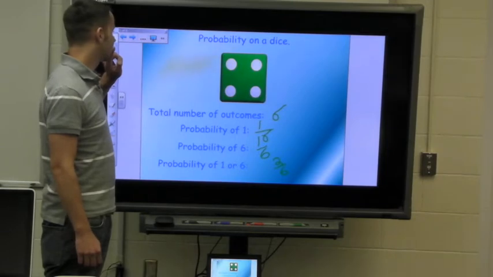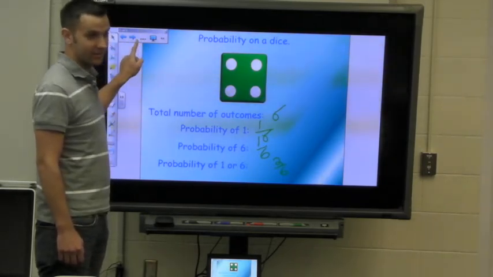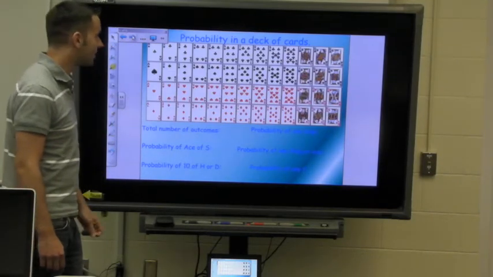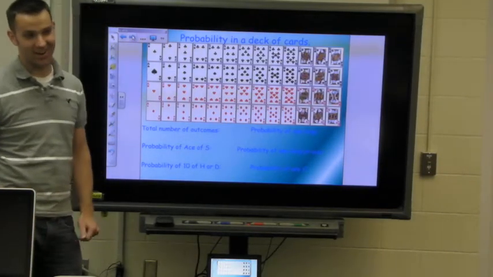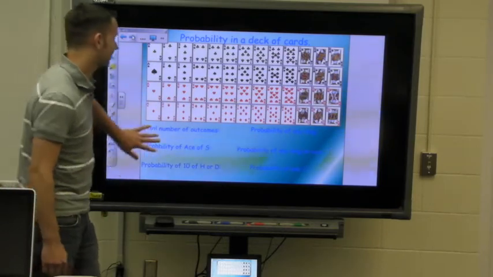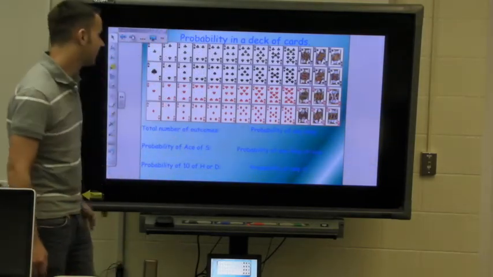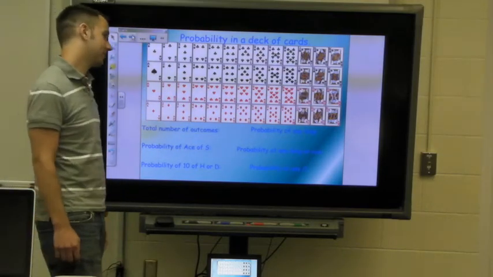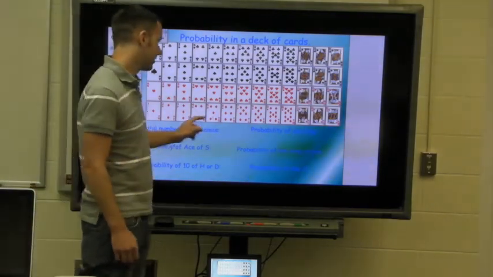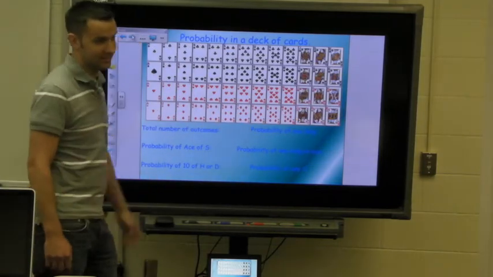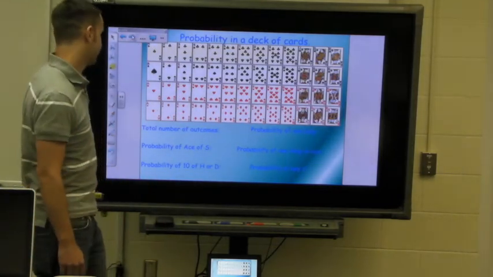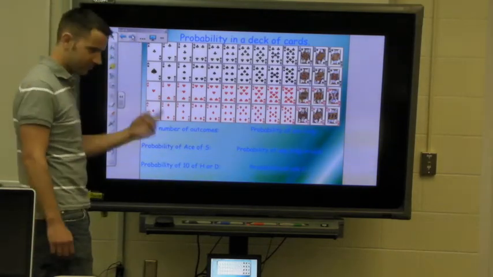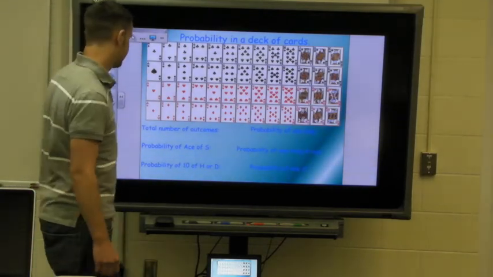Okay. This is a really tricky one. You ready for this? This is a big slide. Alright, let's do it. Probability in a deck of cards. Before we start talking about all these tough questions down here, how many cards are in a deck? 52. How many cards are in one suit? Does anybody know that? 13 cards, right? And how many of each card are there? 4.